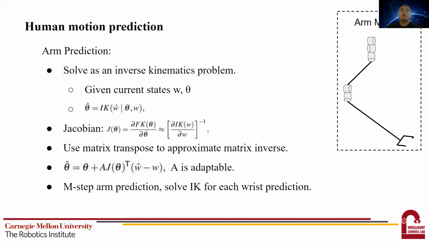So the inverse kinematics solves for the desired joint space configuration hat theta, where we know the desired end effector pose hat W, and the current configurations theta and W. So the typical IK can be solved using this equation. We added an A matrix to encode the individual differences in joint velocities, and note that this A matrix is adaptable. So for M-step arm prediction, we solve IK for each wrist prediction.